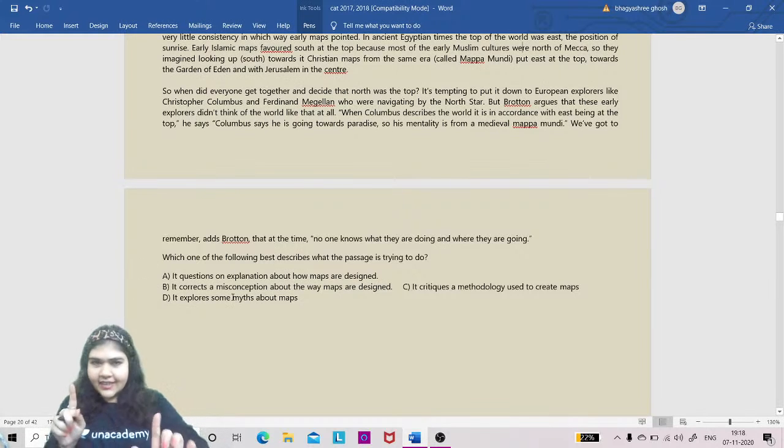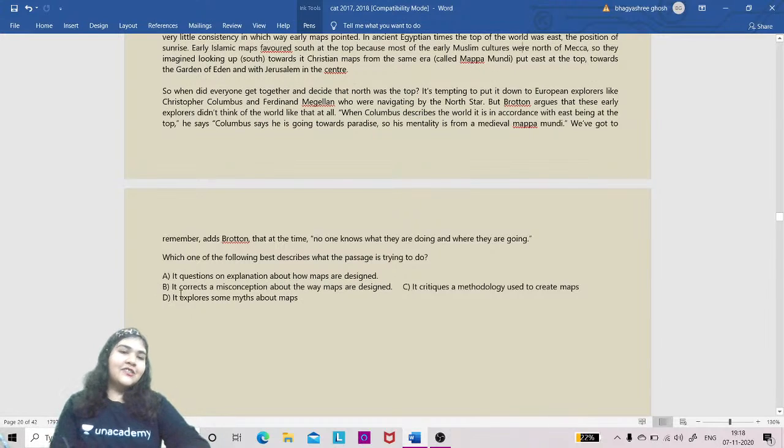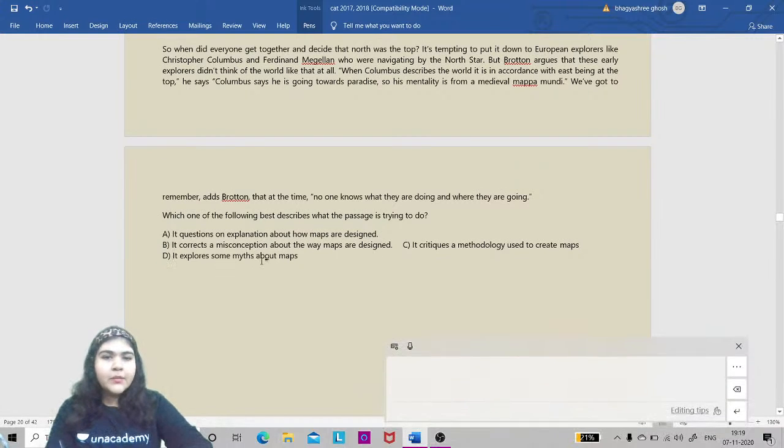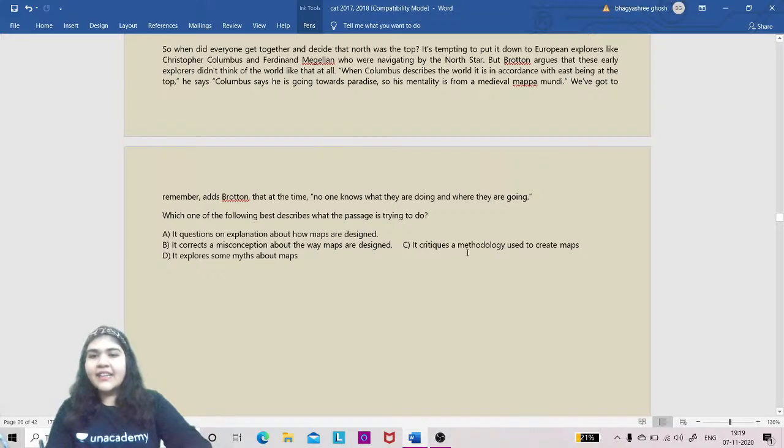सबसे पहले लेट अस एटलीस्ट डू 1 आरसी. क्या लगता है, what's the answer of this? Which of the following describes what the passage is trying to do? If we see its answer, first बोलता है it questions an explanation about how maps are designed. Second बोलता है it corrects some misconception about the way maps are designed. It explores some myth about the map and it critiques a methodology used to create maps.